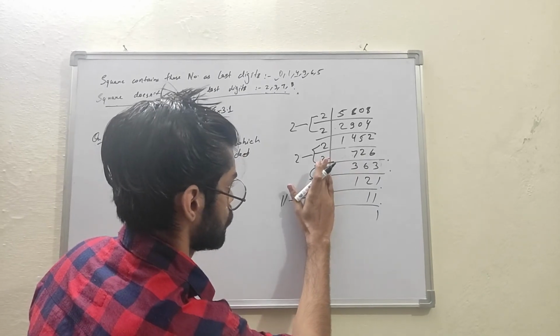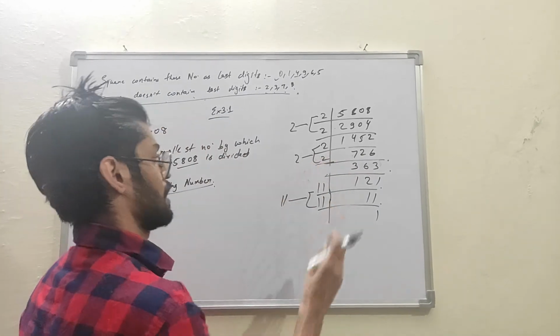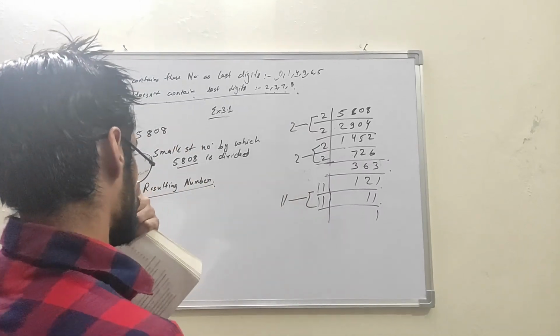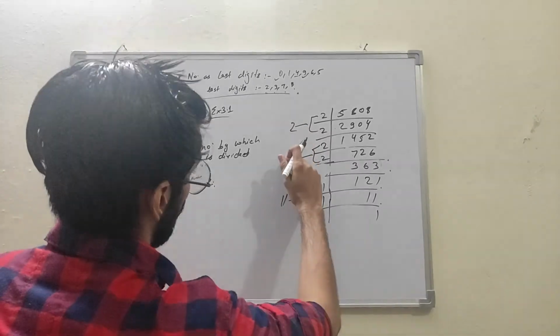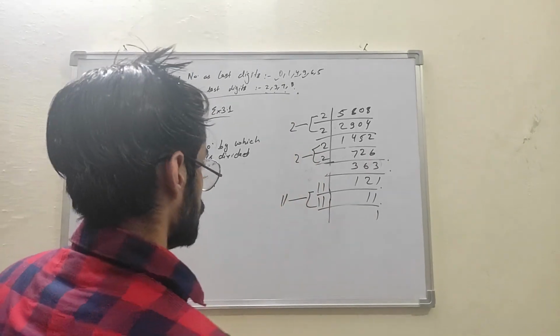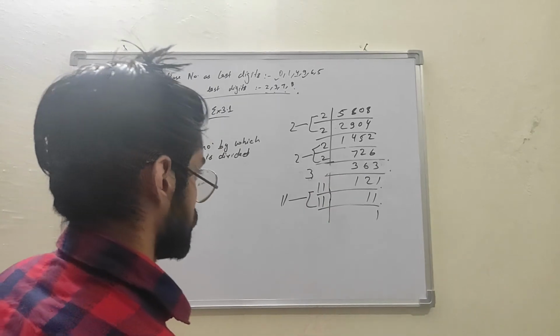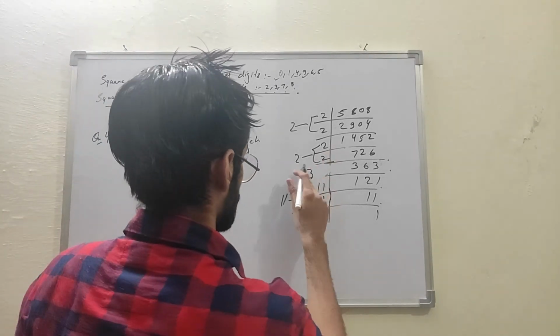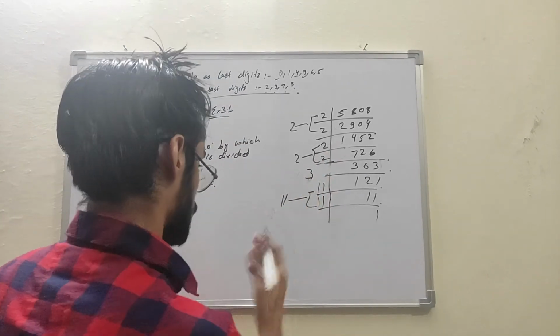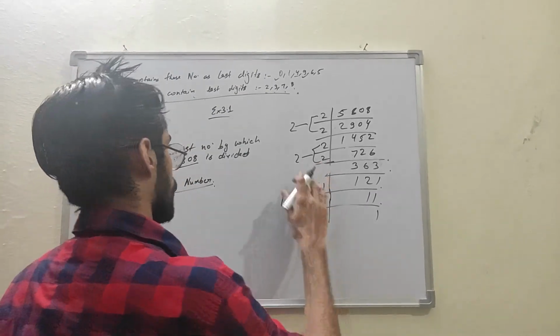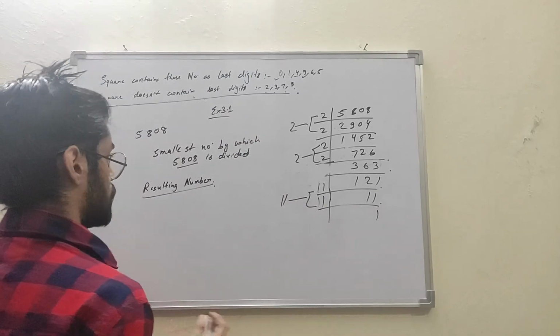If we remove this 3, then we can see that it makes a perfect square, because we will get the pair of 2, another 2, and 11. So we can do two things. Either we can multiply it by 3 to make another pair and it will also be a perfect square, or we can just remove this 3 or divide 5808 by 3.